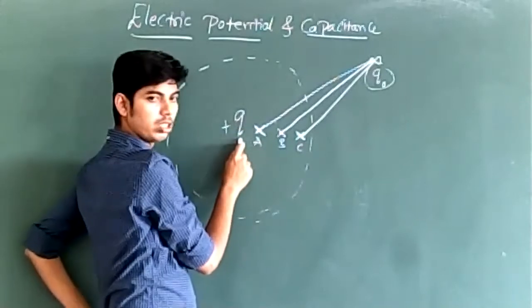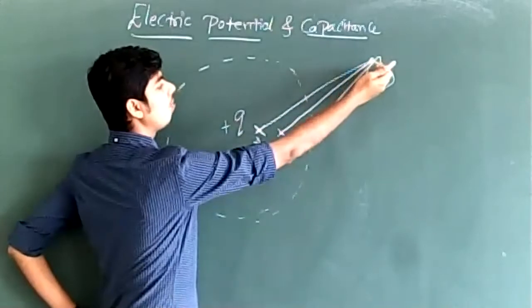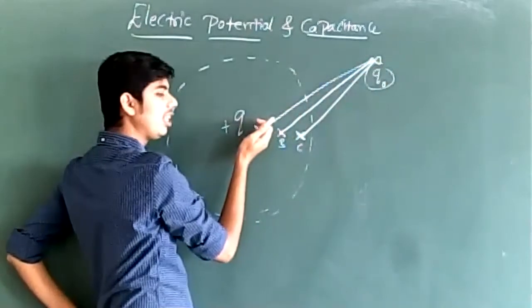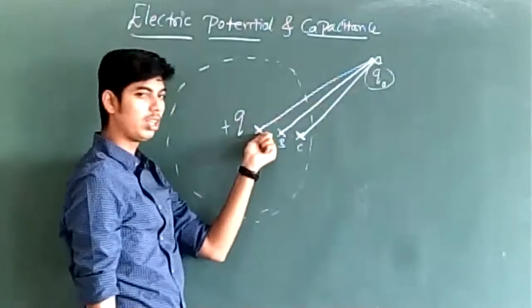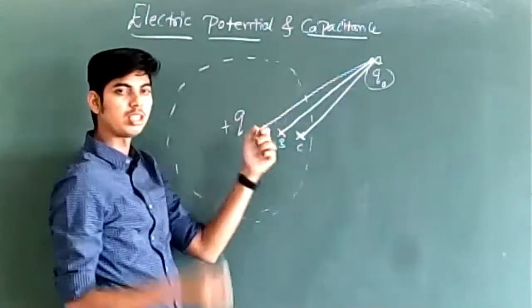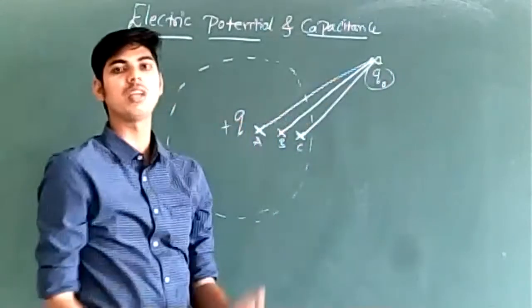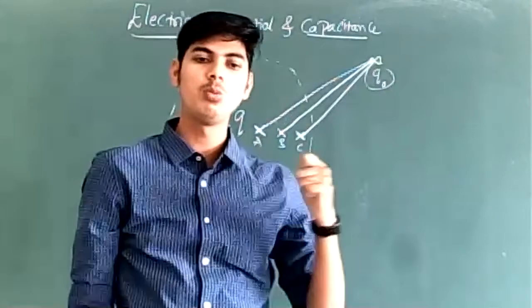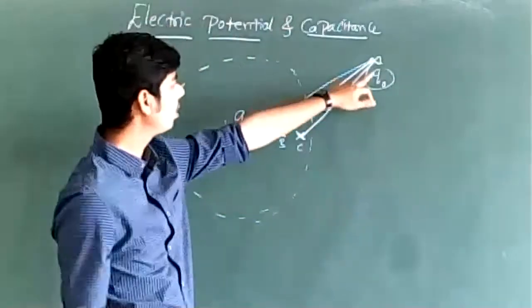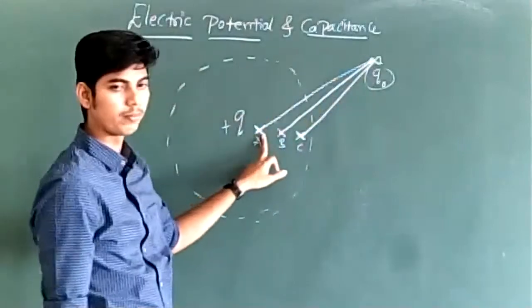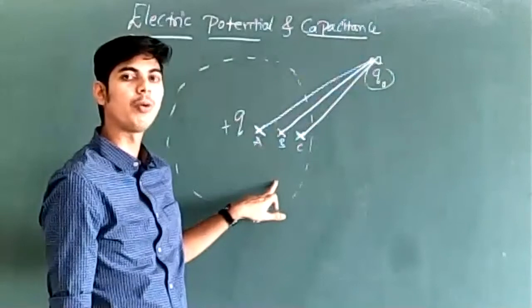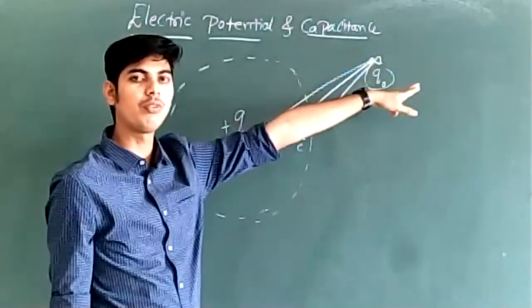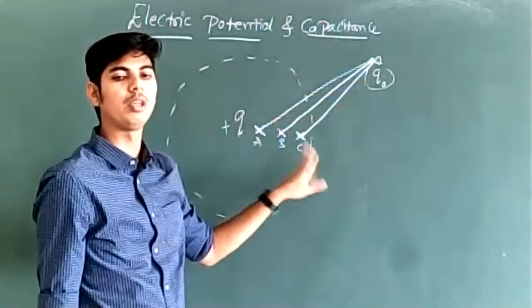Point A is close to the source charge. If you have to move the test charge from infinity to point A, you will have to do more amount of work. Because as the test charge comes closer to the source charge, the force of repulsion increases. So we will have to do more work to bring the test charge from infinity to point A. A little less amount of work to move the test charge from infinity to point B. Least amount of work to move the test charge from infinity to point C.